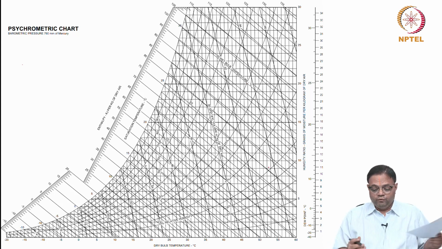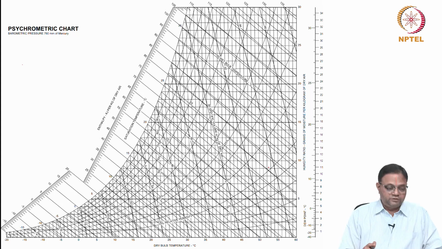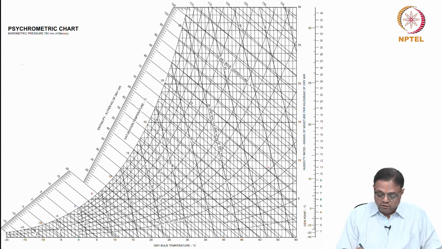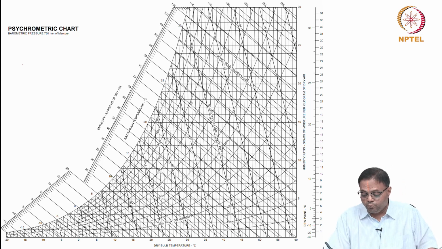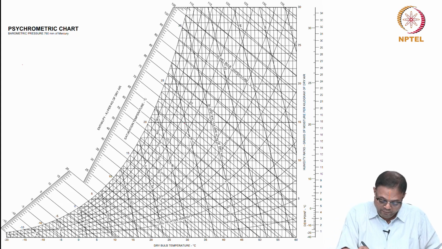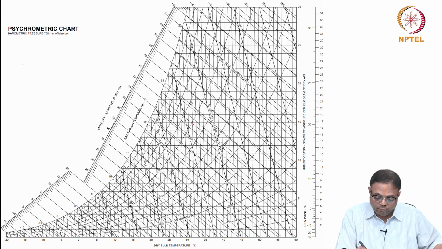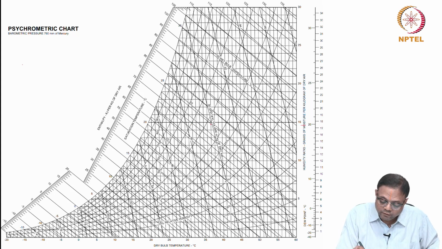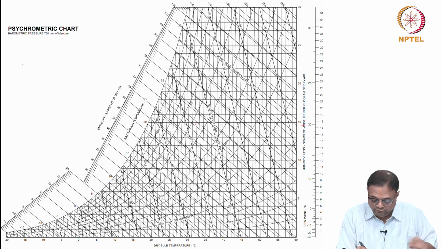Now we have to go to state 1, which is fixed by the dry bulb temperature of 30 degrees, which is given, and the second property, the dew point, which is 20 degrees. So with dew point 20 degrees and dry bulb temperature 30 degrees, your point comes somewhere here. The dew point is here and 30 degrees is somewhere here.